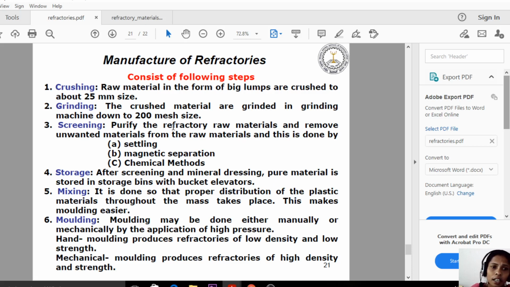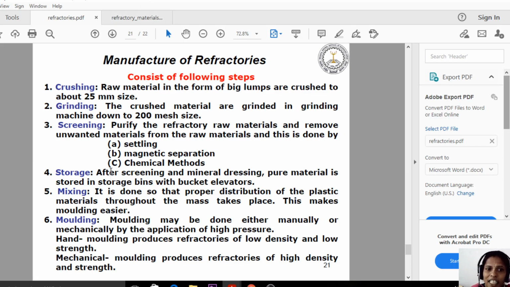The sieve size should be 200. So we need to take the 200 size mesh in the grinding machine, and there we grind the crushed material. That is the grinding process.